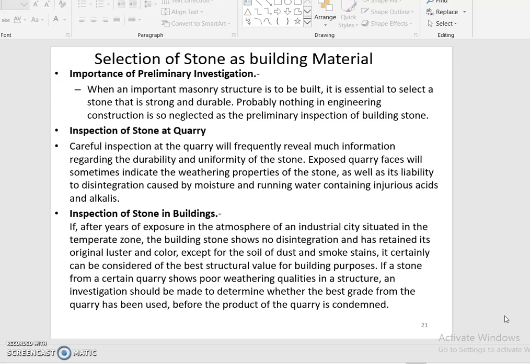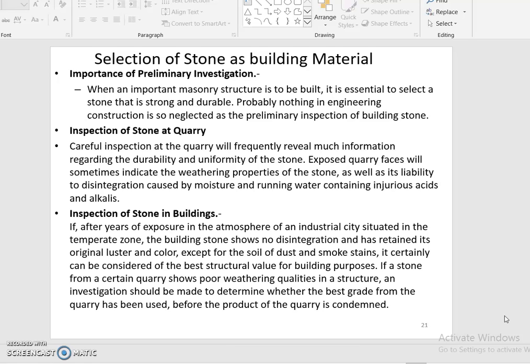So coming to the primary investigation, when an important masonry structure is to be built, it is essential to select a stone that is strong and durable. Probably nothing in engineering construction is so neglected as the preliminary inspection of building stones.